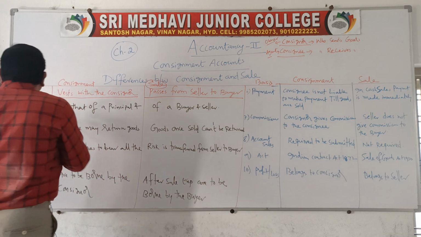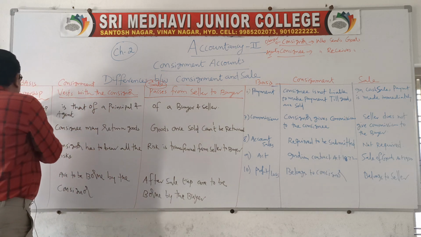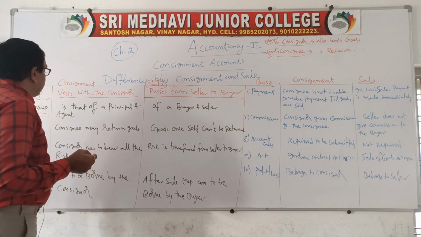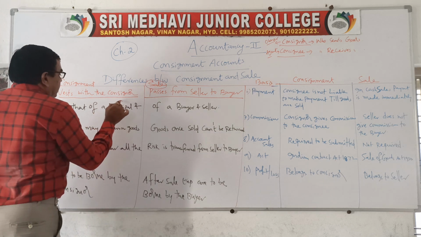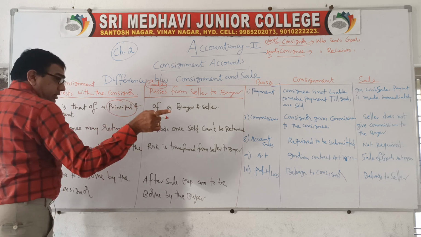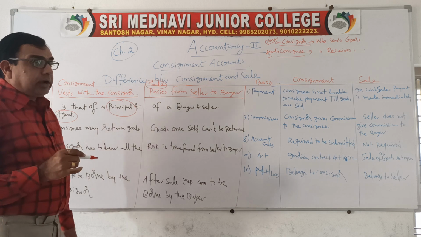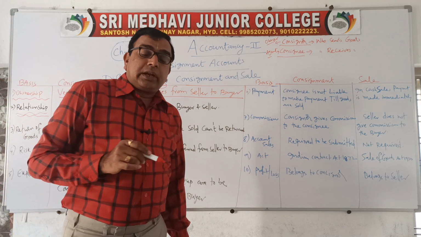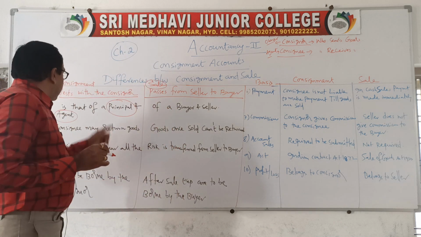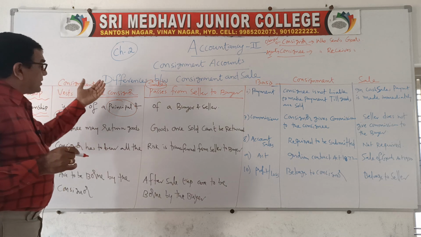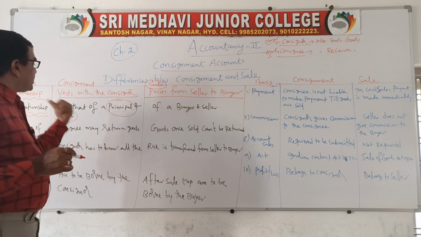Next, relationship. Okay, in trade, what is the relationship we establish between the people? So remember that between the consignor and the consignee, the relationship is of principal and agent. The relationship is of principal and agent. Clear? The consignor and consignee will become principal and agent.